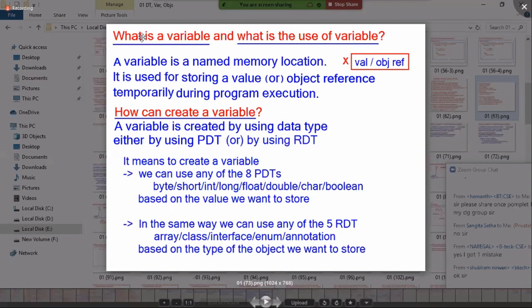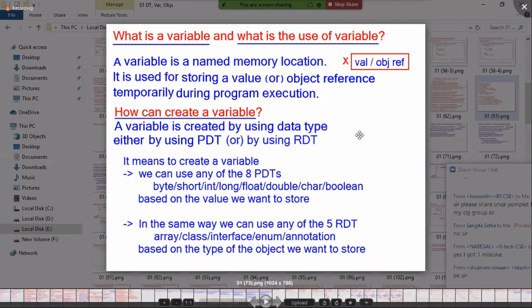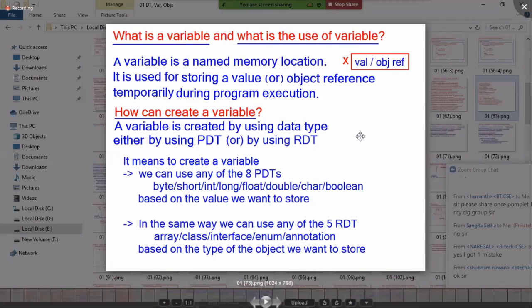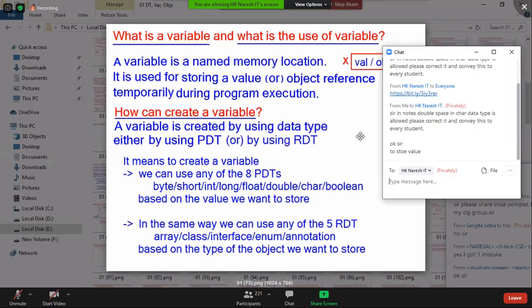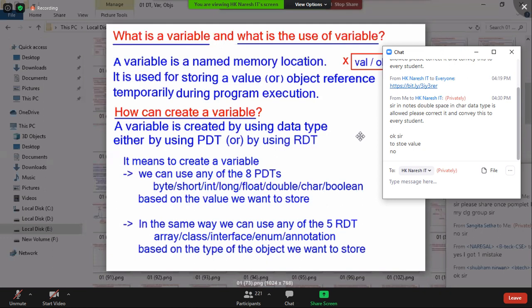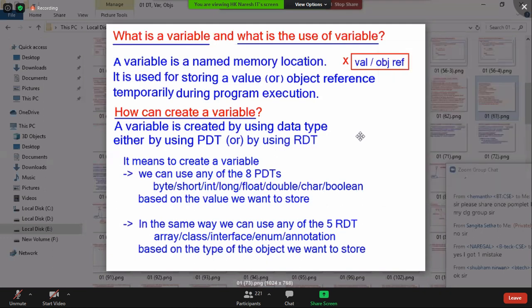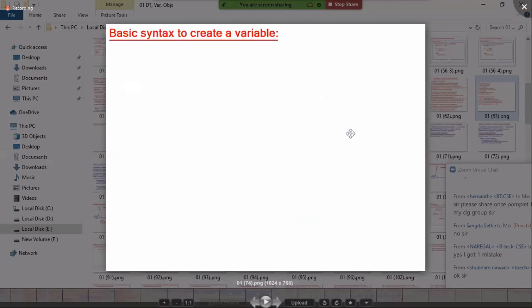Can I hope all people understand these 3 points? What is a variable, why variable, how to create a variable? Any questions? Don't think beyond these 3 points, just an idea. Then let's see the syntax.